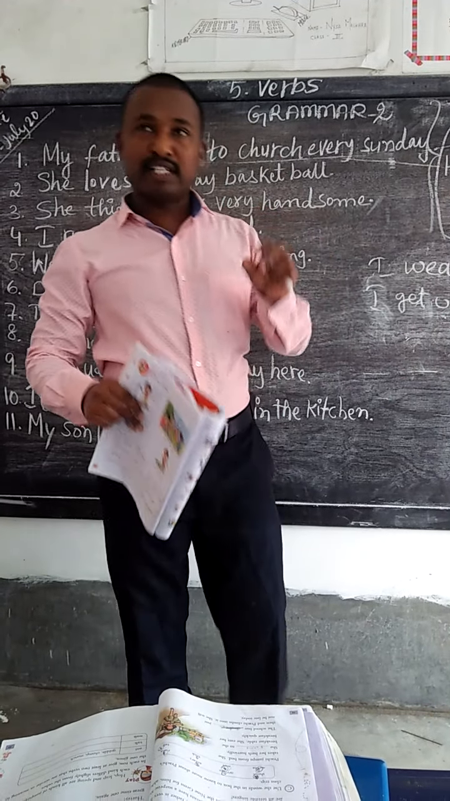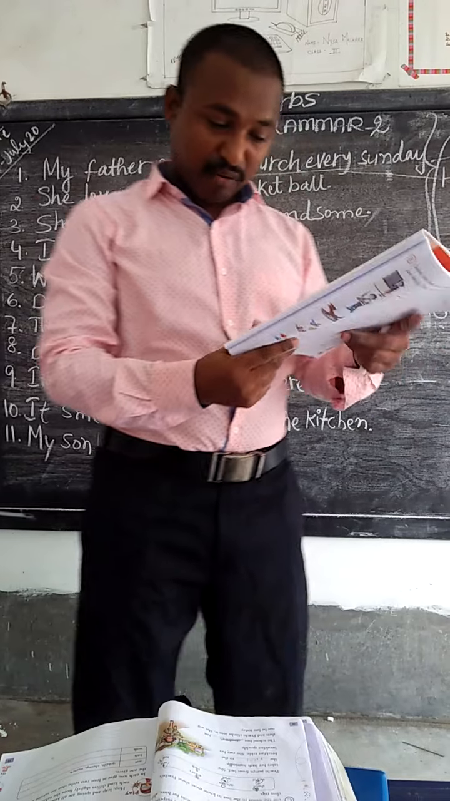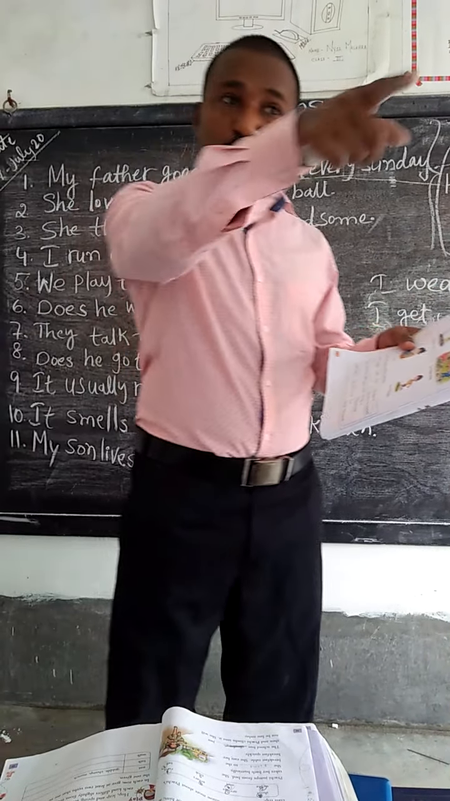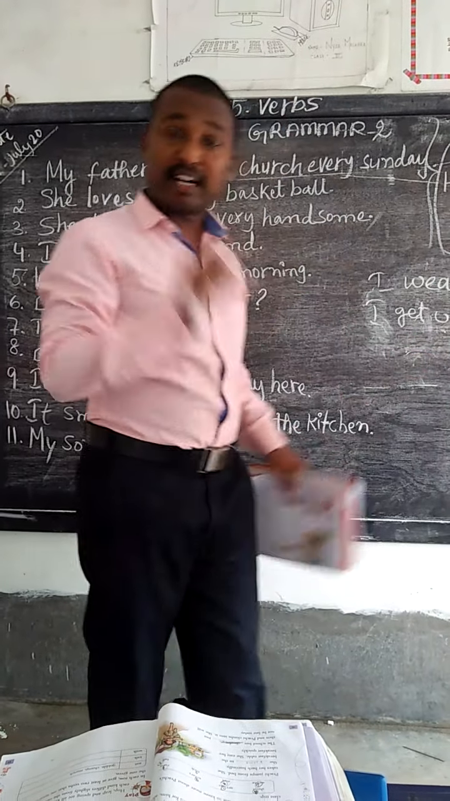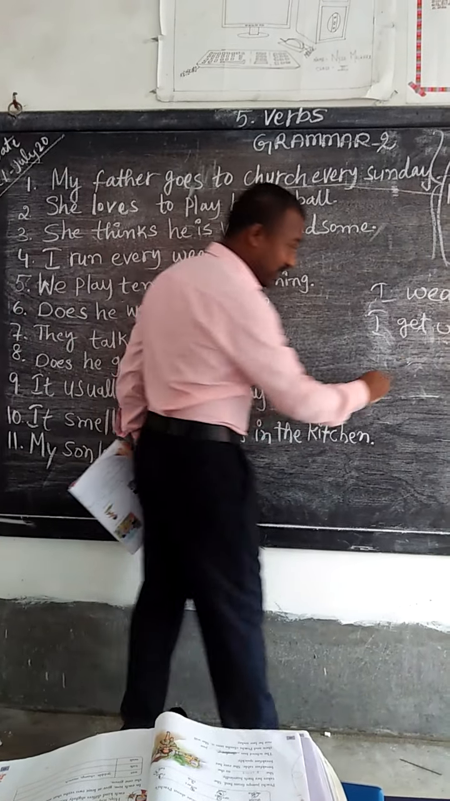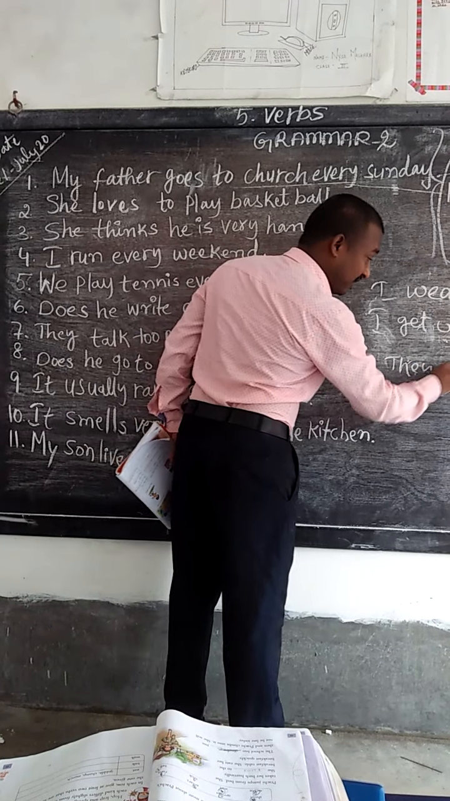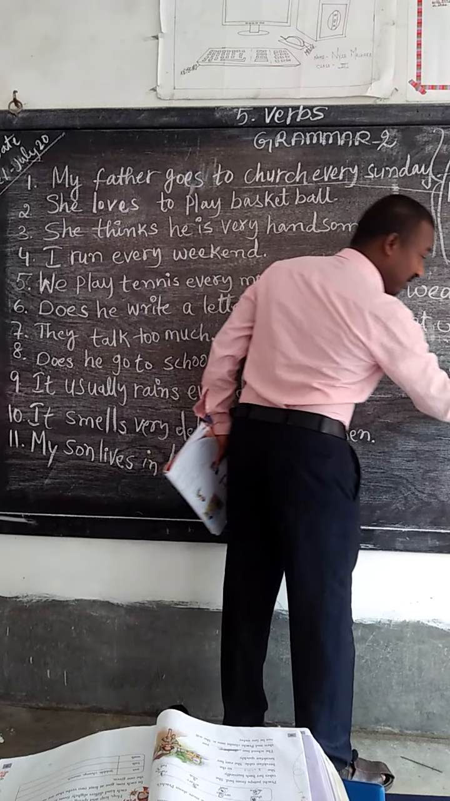So these are the simple present tense examples, dear children. Now you see, I run and you go to market. They go to market. For the action, you have to see the verb form. They go to market.